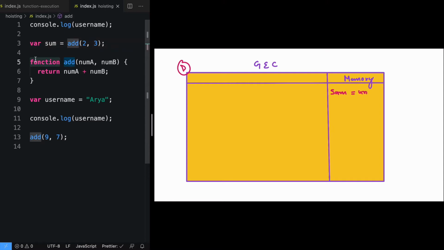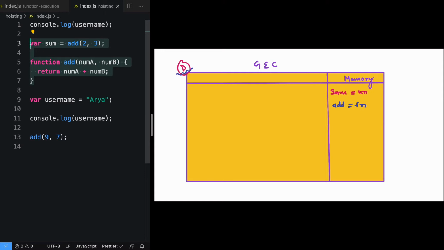Moving on to line number 5, we have a function declaration. So we'll go ahead and define another function and we'll call it add. And we know add is a function. Let's try to understand the difference between variable declaration and function declaration in declaration phase.